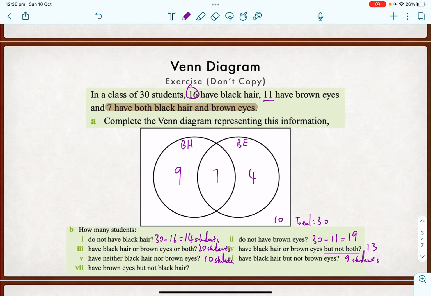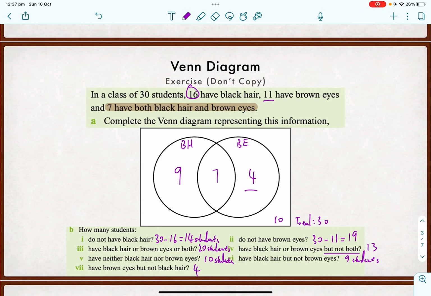I probably should just stop writing the students. Some of those, yeah, you do need to think about a little bit. Have brown eyes but not black hair. So brown eyes but not black hair, only this one, 4. Okay, I hope you got this one right. I know it's a little bit tricky, but yeah.